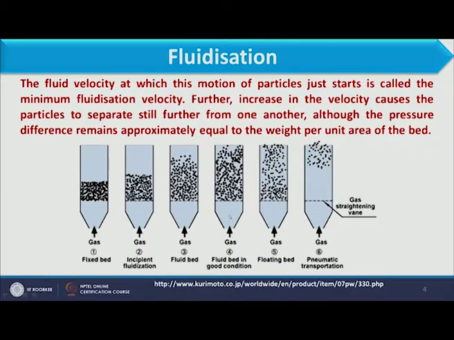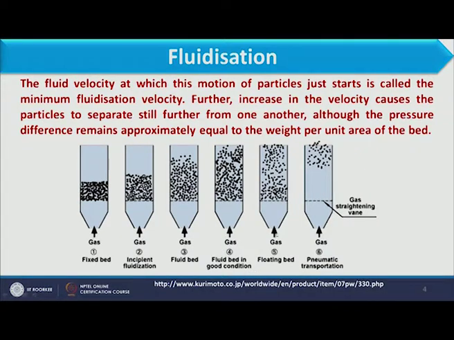With further increase in velocity in figure 4, the particles move with the fluid and are in a more fluidized state, and the bed expansion keeps on increasing in comparison to figures 1, 2 and 3. This condition we call a fluid bed in good condition.